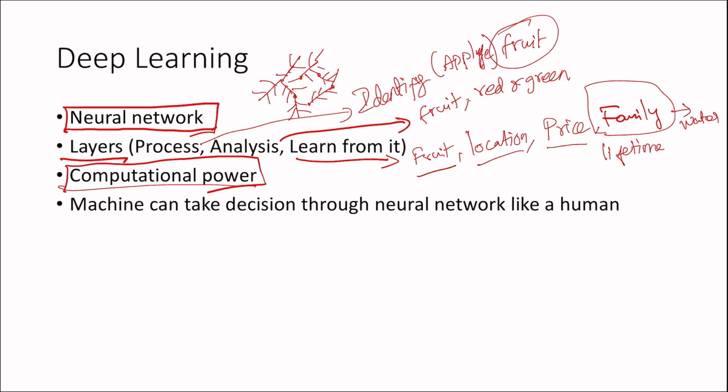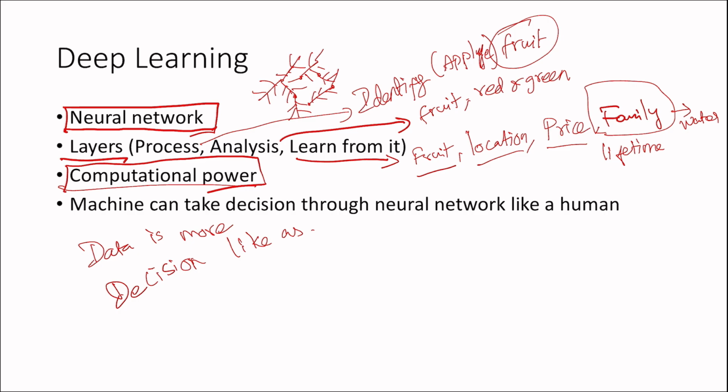A machine can take a decision through a neural network like a human. If the data is more, it will take a decision like that; otherwise it will give you random data, mostly inappropriate.